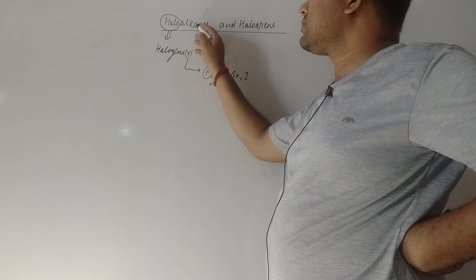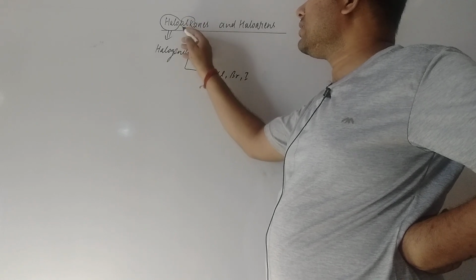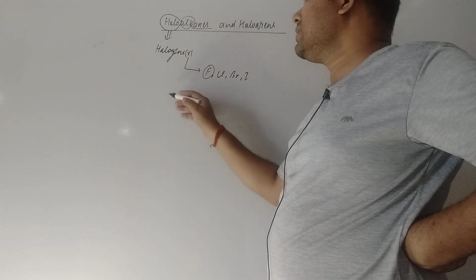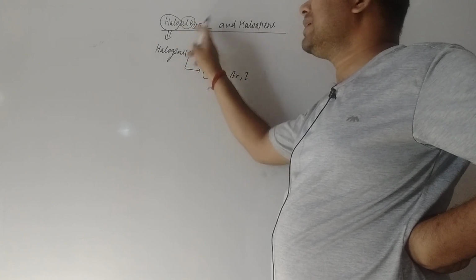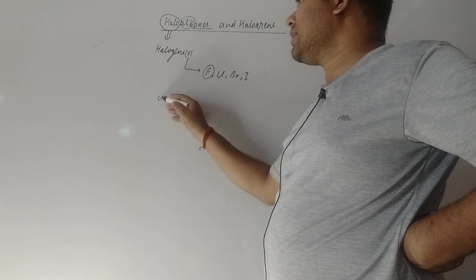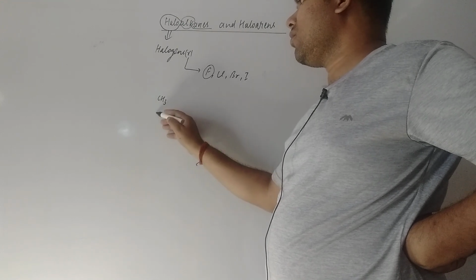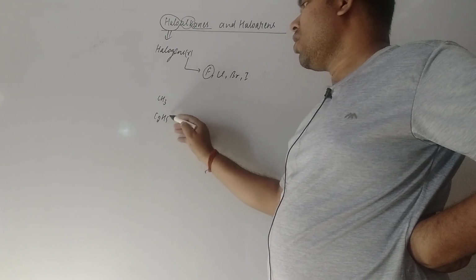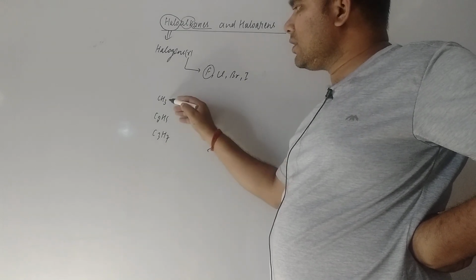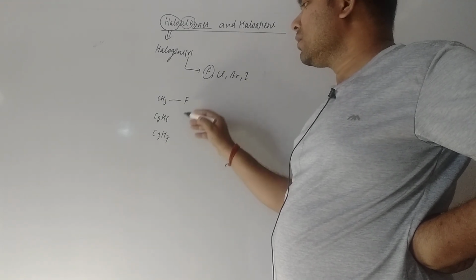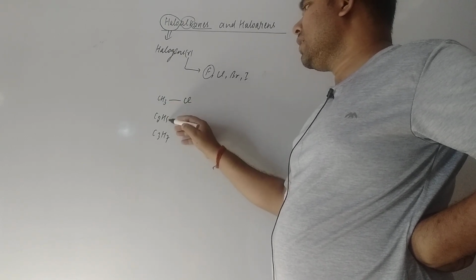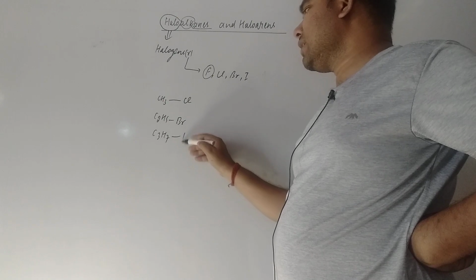Now the second part is alk, and then ane. Whatever the alkane means, it means an alkyl group, but single bonded. When you talk about the alkyl group, what can it be? It can be CH3, or C2H5, or C3H7. Here all the halogens will be attached to this, Cl. Here you can take Br, here you can take I.